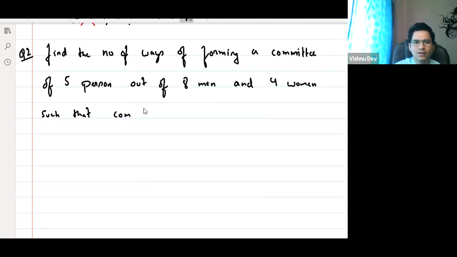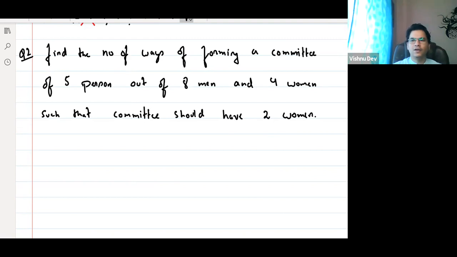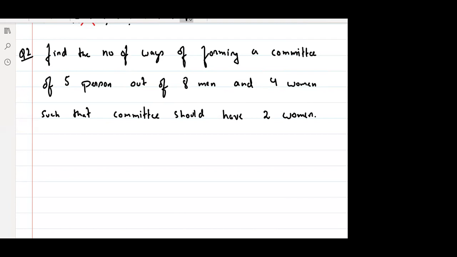the committee should have 2 women. Okay, now solve this step by step. Sir, is it each committee or only full committee? There's only one committee, na? Forming a committee. There's only one committee, right? You have to select 5 people. Out of those 5 people, 2 should be women.